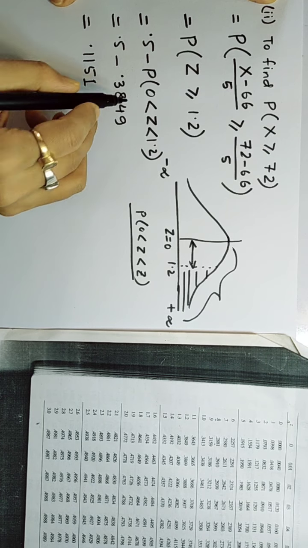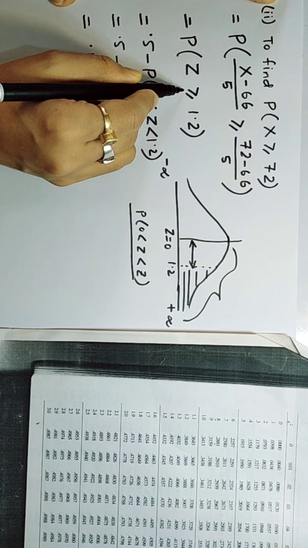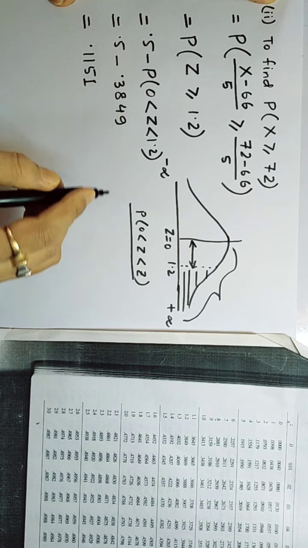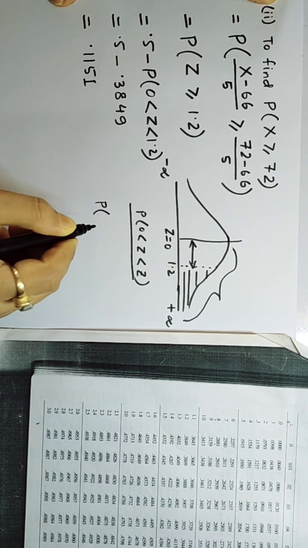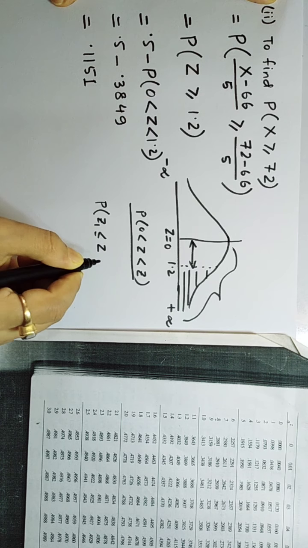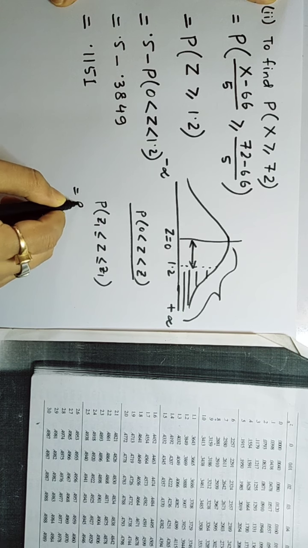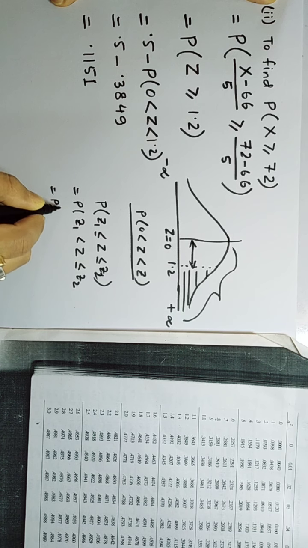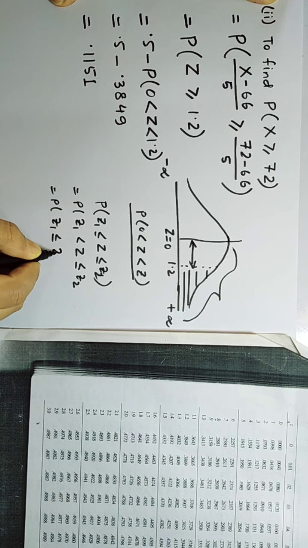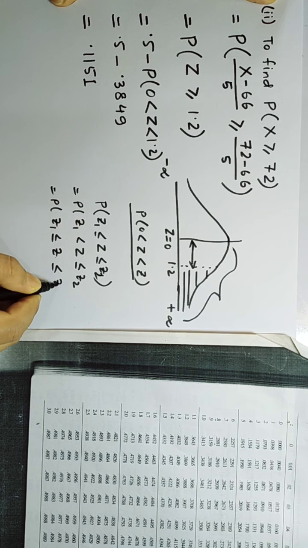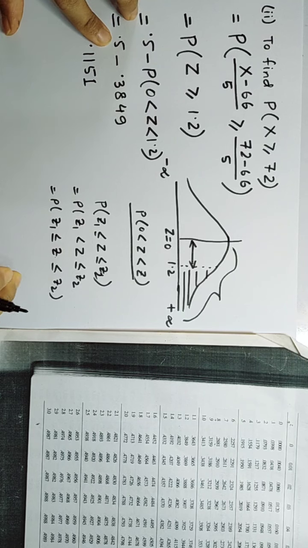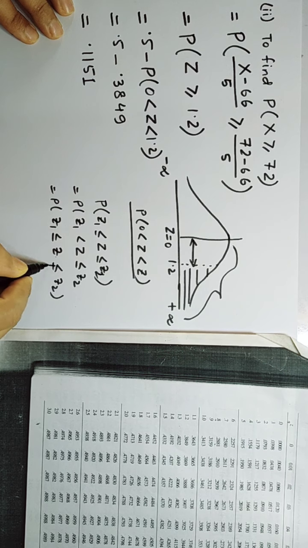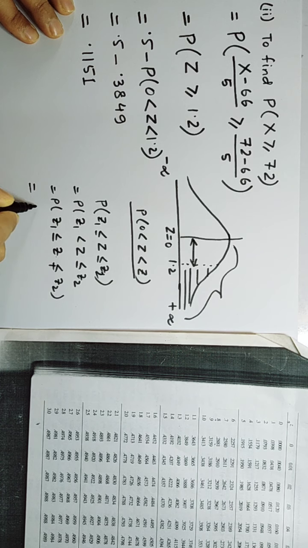Here you can see the range was greater than or equal, but I am just taking an open interval because in the continuous random variable case, whether the interval is closed, open, closed-open or open-closed, these are all equal.